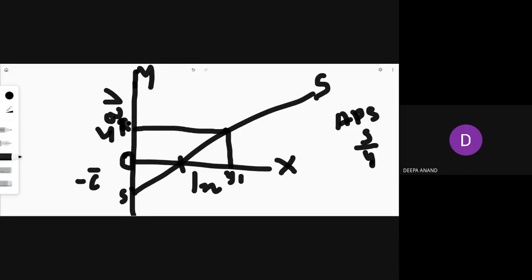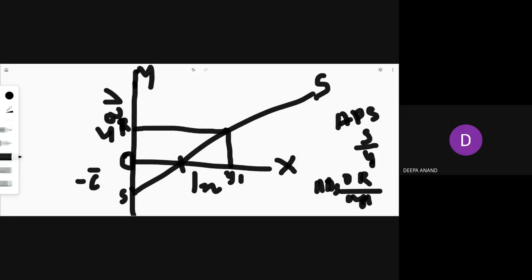What is your income? OY1. So APS is equal to OR upon OY1. This is what we saw yesterday in connection with APS.